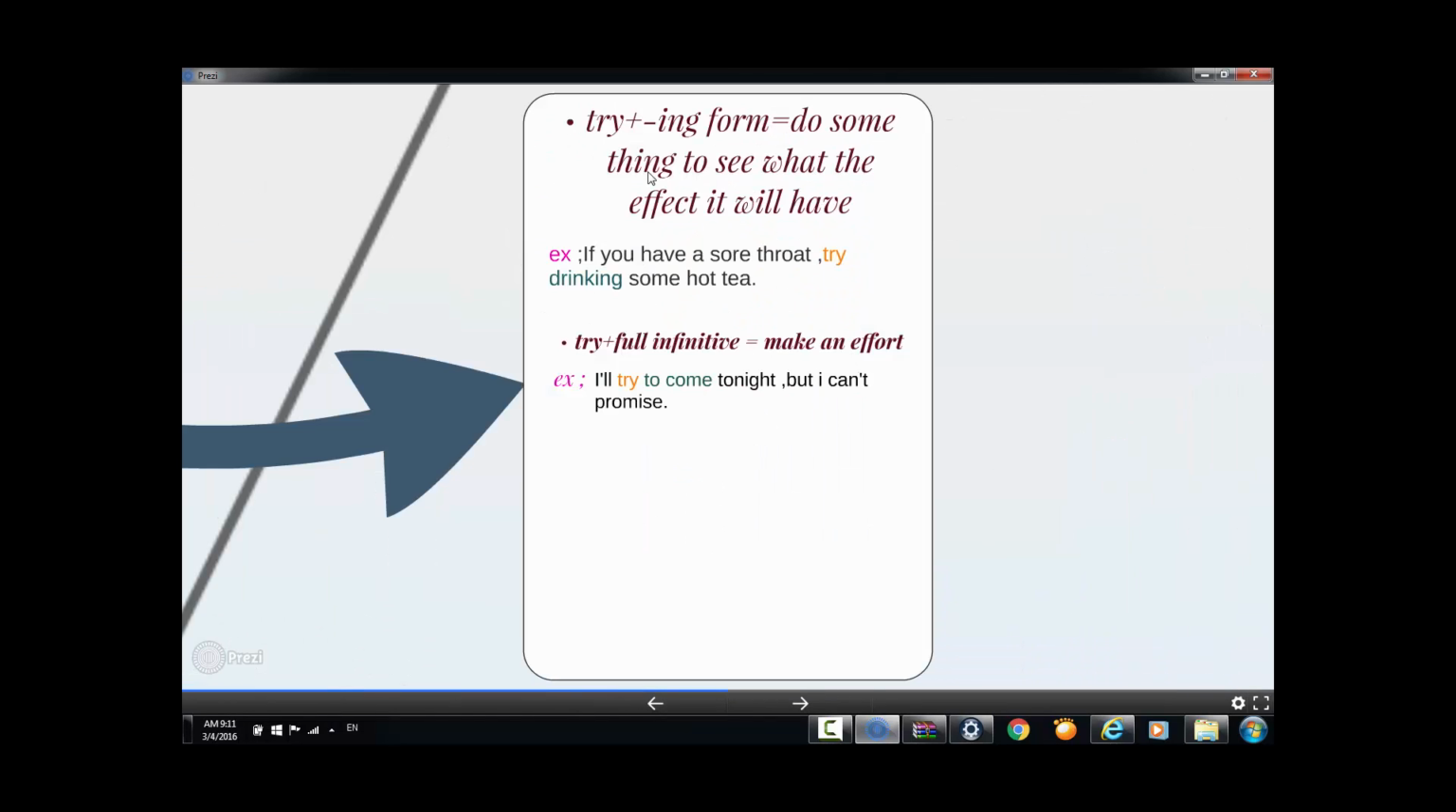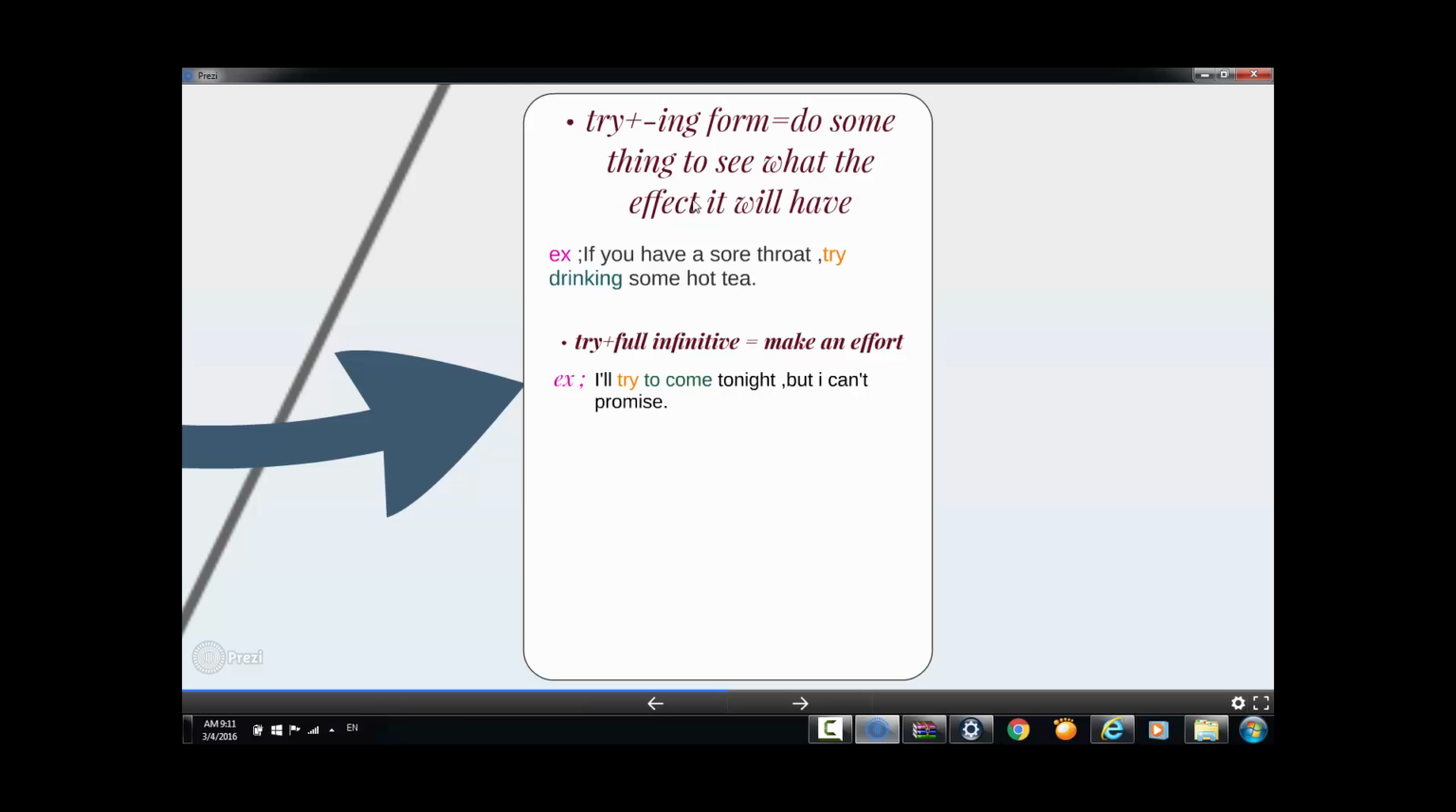Okay, we're going now to take them one by one. The first one, "try" plus ing form. It means that you do something to see what effect it will have. Example: "If you have a sore throat, try drinking some hot tea." If you notice, we followed "try" by the ing form, which is "drinking." Now, what is the meaning of "try drinking"? It means that you do this thing, that you drink the hot tea.